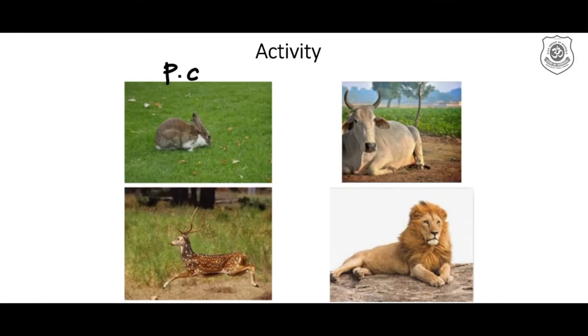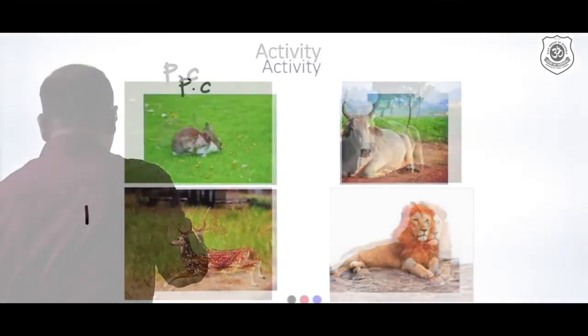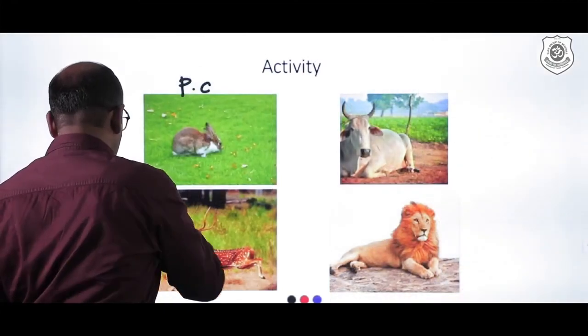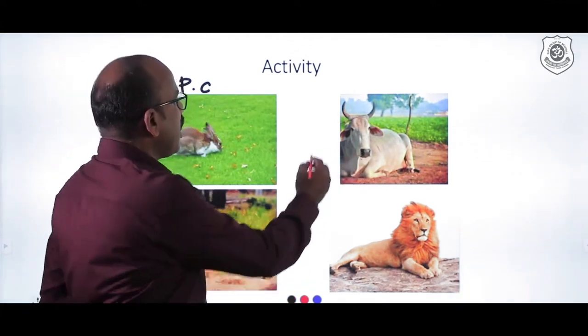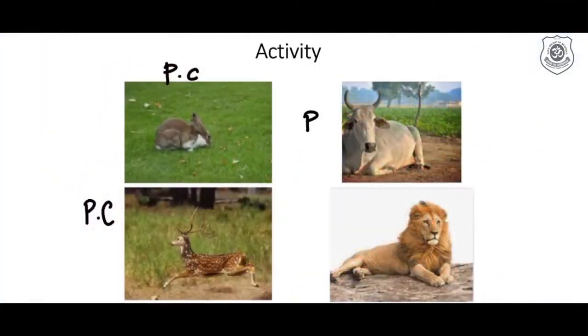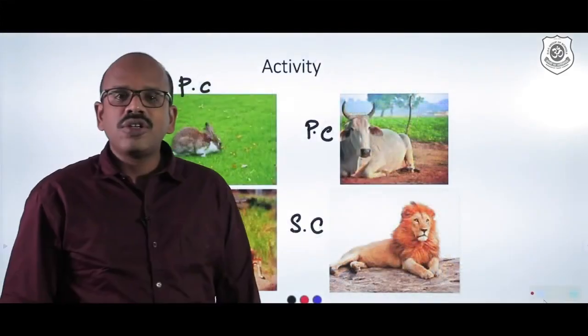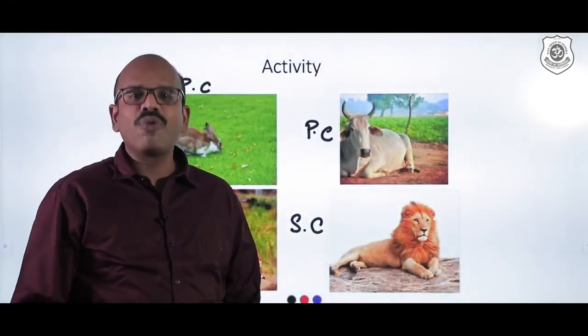And what about this deer? Yes, this is also a primary consumer. What about this? Yes, again, this is also a primary consumer. And the lion, it is a secondary consumer. Yes, so if your answers are right, again, you can applaud yourself.